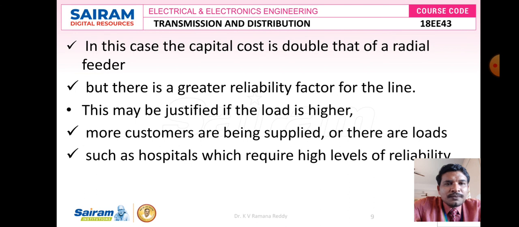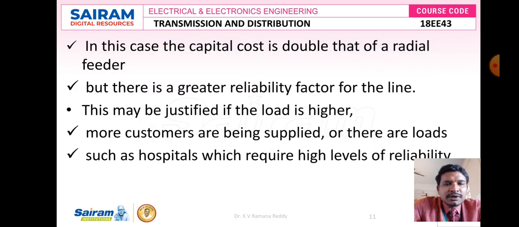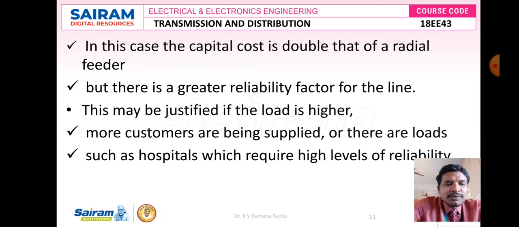In this scenario, cost is not a factor we can justify when we are supplying power for critical loads, where we are increasing the reliability according to this circuit diagram. So in this case, the capital cost is double that of the radial feeder, but there is a greater reliability factor of the line. This may be justified when the load is higher and more consumers are being supplied, and the loads are hospitals, which require continuous power supply with a greater reliability.